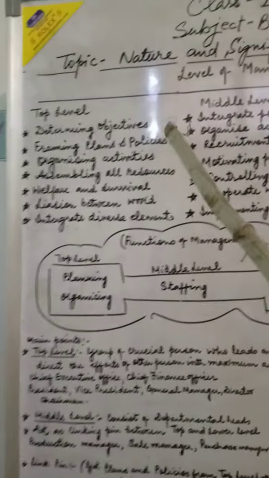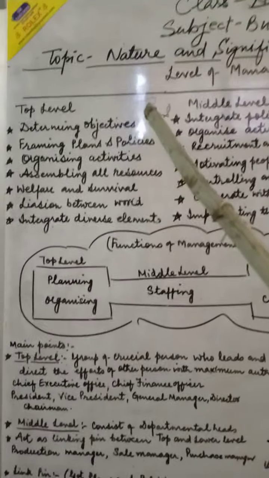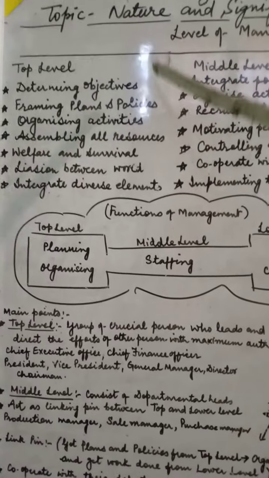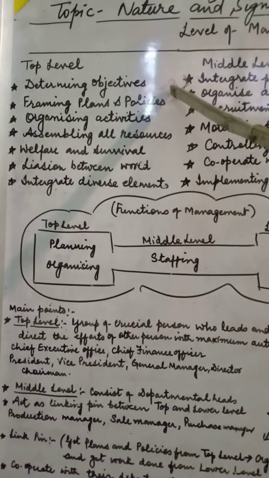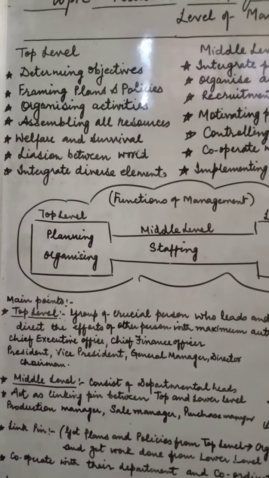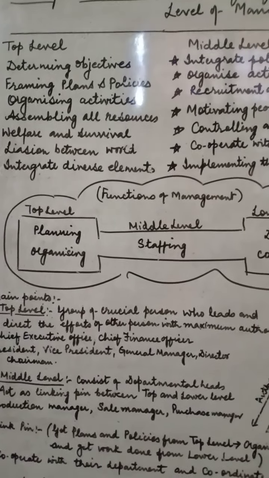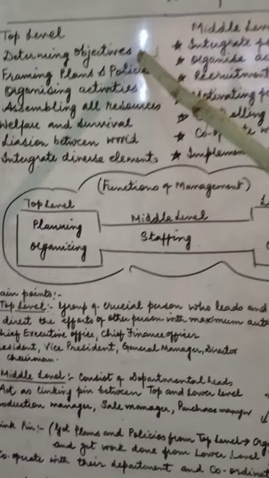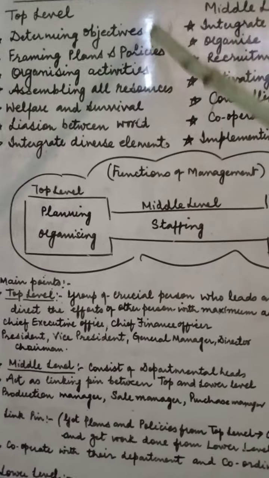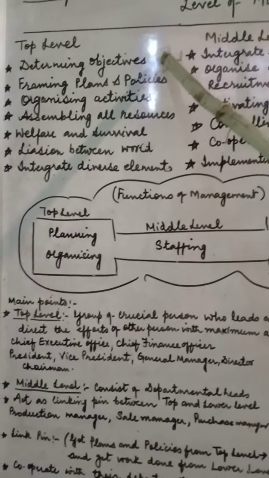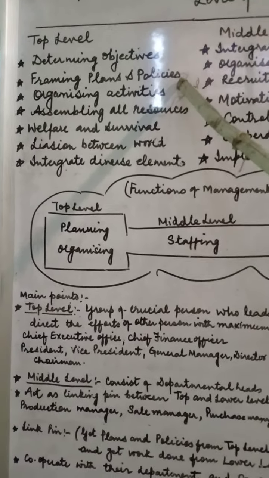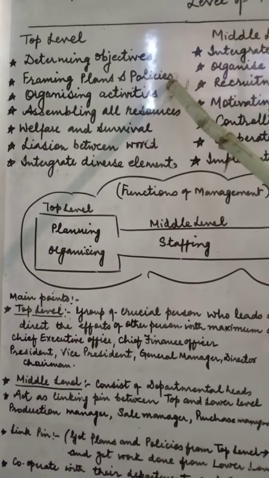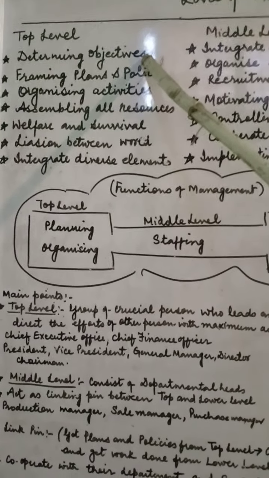First, concentrate on the first level of management, that is the top level. The first point related to it is determining the objective. The top level of management has a very key and important duty to make the objectives and goals of the organization. When that goal is determined, they frame the policies and plans on how to achieve the objective.